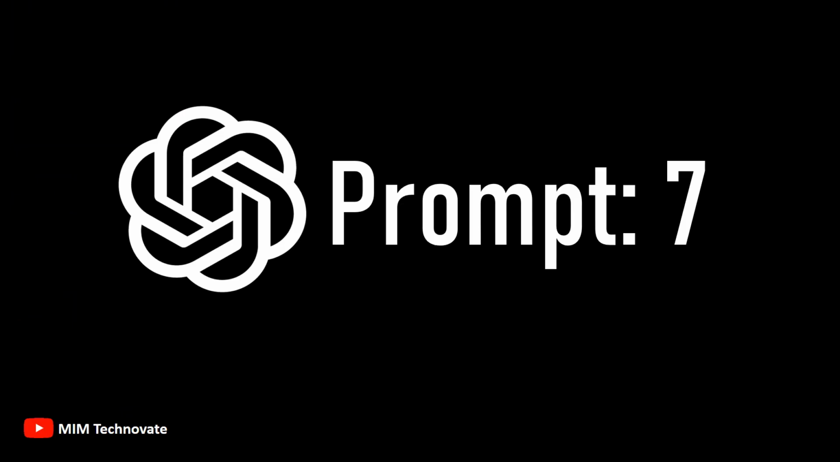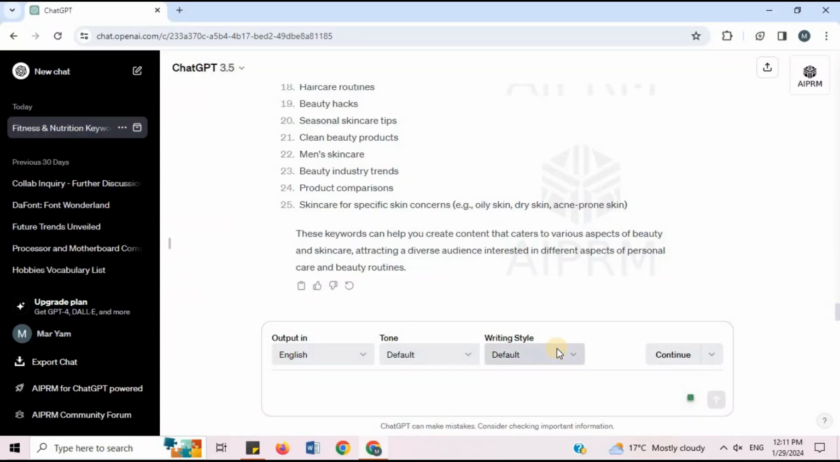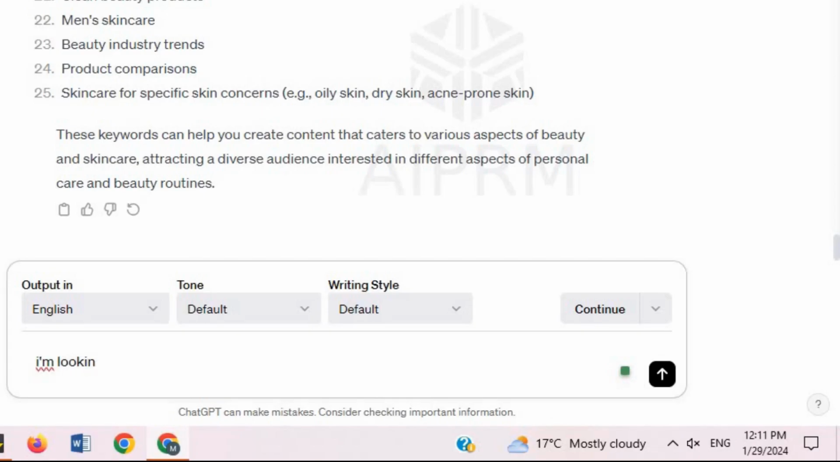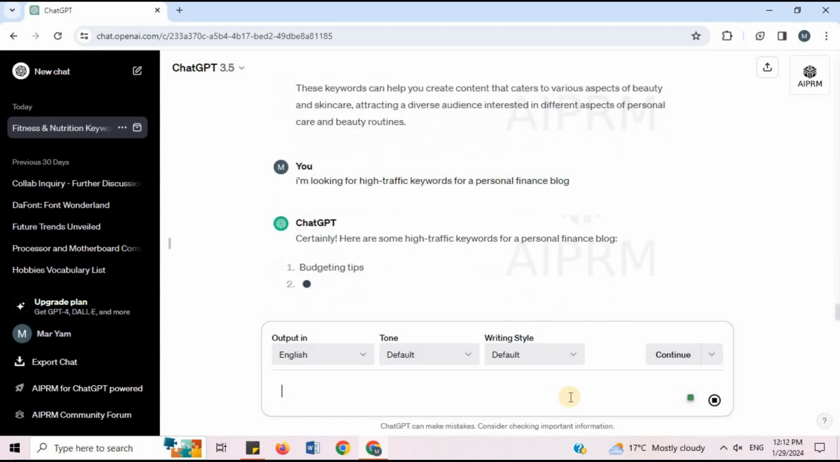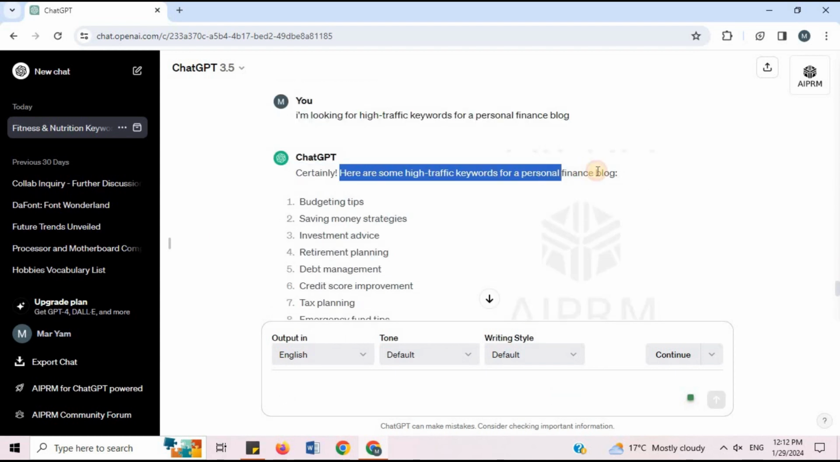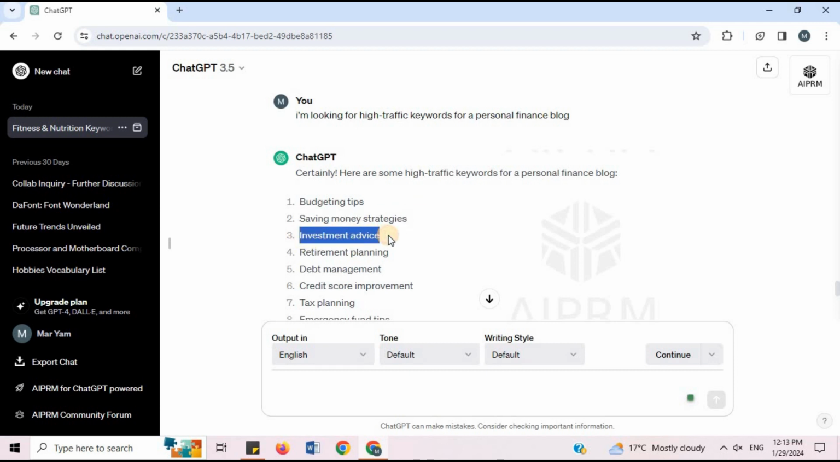Prompt 7. I will say, I'm looking for high traffic keywords for a personal finance blog. Here are some high traffic keywords for a personal finance blog, like budgeting tips, saving money strategies, investment advice, retirement planning, and many more.